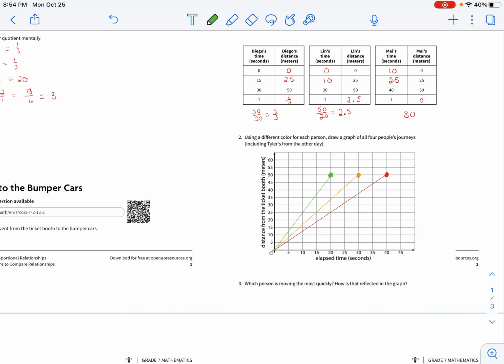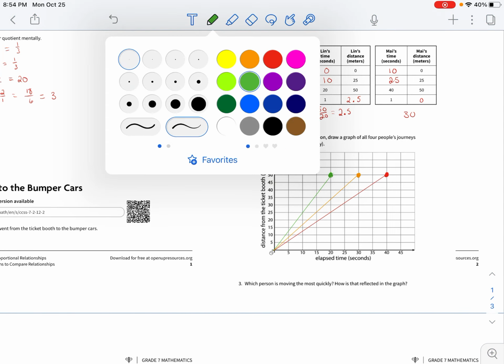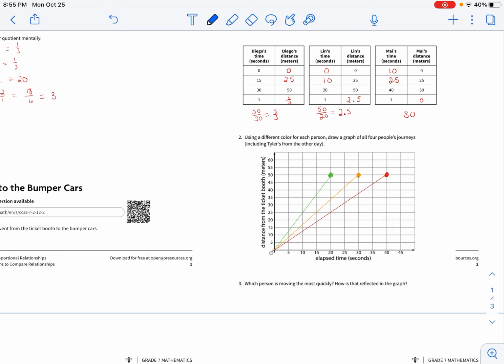Okay, and then last, Maya, and we will denote hers in blue. So now Maya started at 10 seconds, right? So she's not going through the origin because at 10 seconds, she still hasn't left yet. But she reaches Tyler's distance at the same time. Okay, so there we go. We've got Diego, Lynn, Tyler, and Maya.